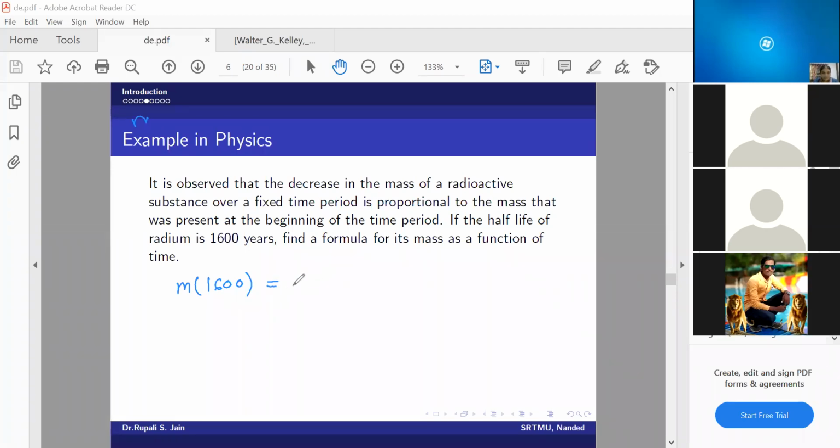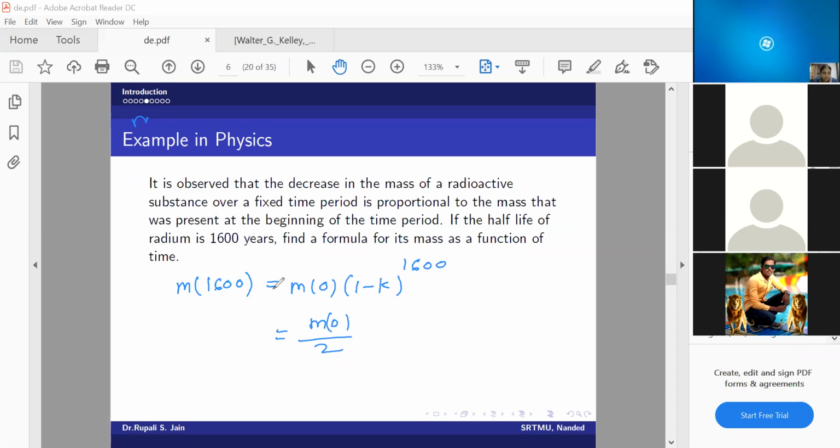It is m of 0 into 1 minus k raised to 1600, right? And that is nothing but the half-life. Half-life means m of 0 by 2. Whatever the initial mass is, that divided by 2 is nothing but the mass after 1600 years.